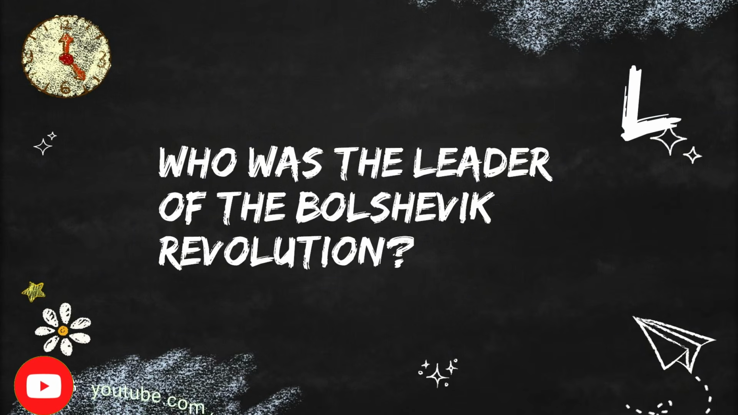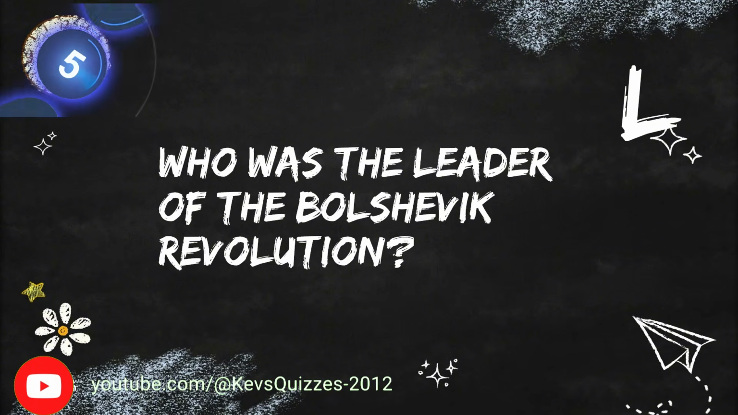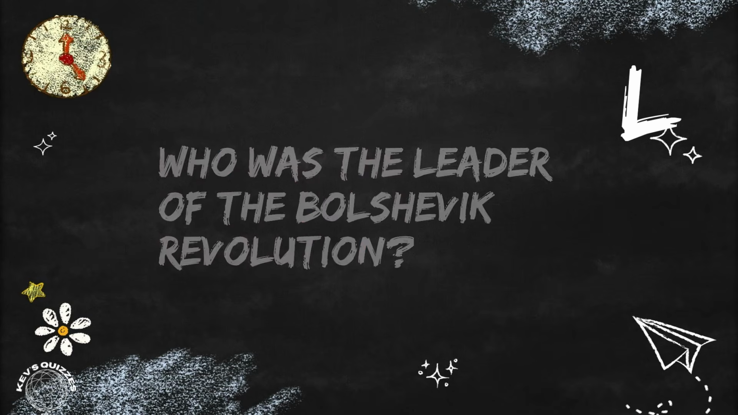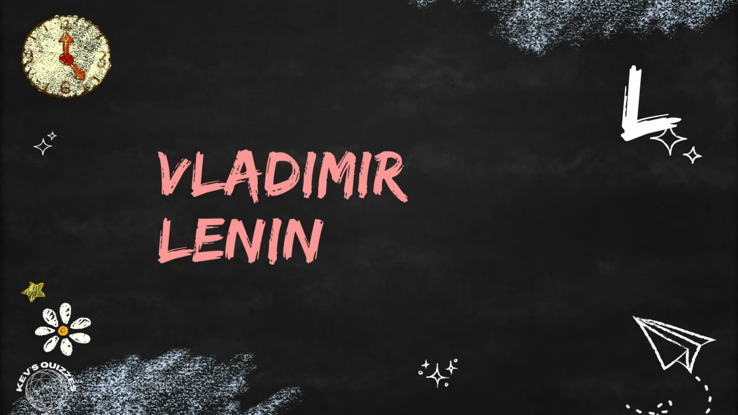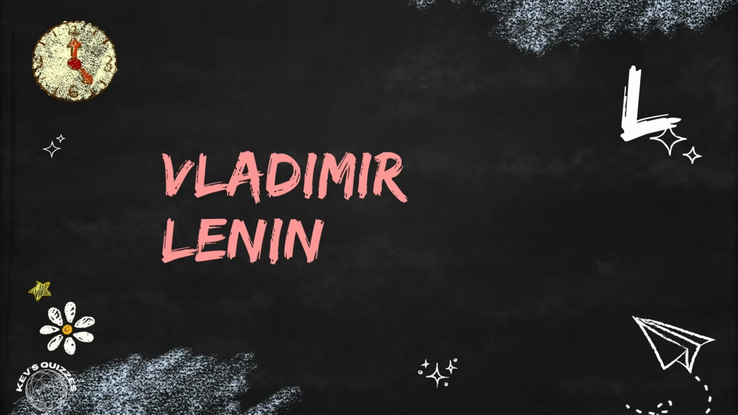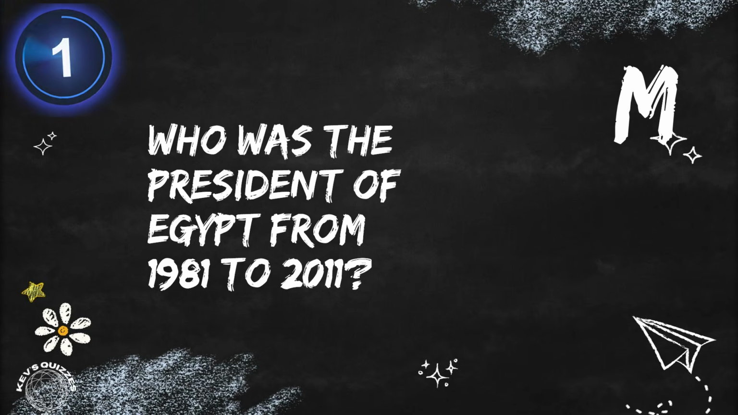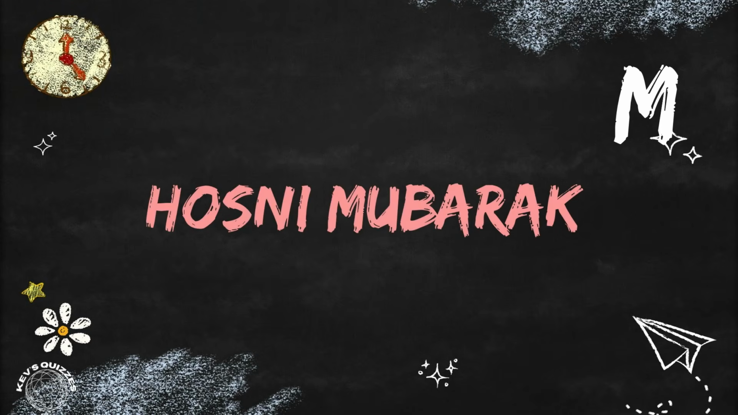And starting with the letter L, who was the leader of the Bolshevik Revolution? The leader of the Bolshevik Revolution was Vladimir Lenin. Starting with the letter M, who was the president of Egypt from 1981 to 2011? That was Hosni Mubarak.